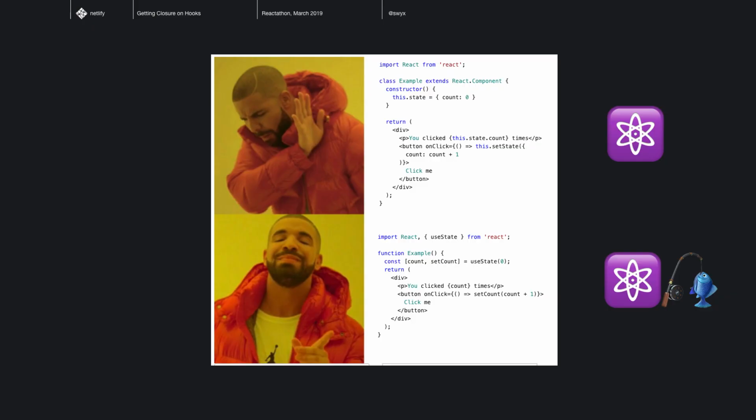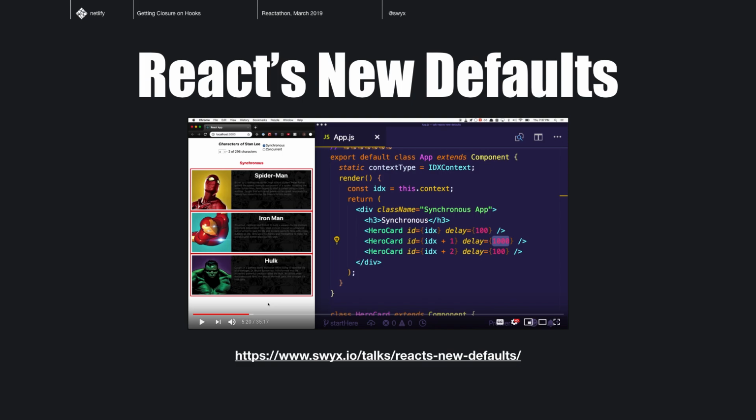Now, a lot of times people are presented with React hooks as though it's a big shift in how idiomatic React goes from class components to function components. And that's largely true, but they're not just new ways to do the same old things. I actually have a talk called React's New Defaults, where I talk a little bit about what the defaults are doing and changing in React, including with concurrent React. I don't have time to cover that, but ask me about it later.